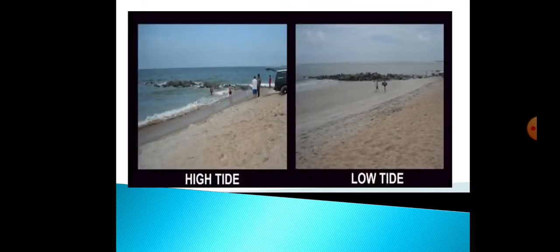Another picture I will show you. See this one, it's the same beach, but one picture shows the high tide, when the water level has come across the seashore, and in the next one you can see how far away the level of the water is. It means the level of the water has fallen from the seashore. In the first picture of the high tide, the water level is coming across the seashore, covering a lot of the area of the seashore. But in the low tide, the water level has gone away from the seashore, and it uncovers a lot of plants, seaweeds, and sea animals that are living on the beach.